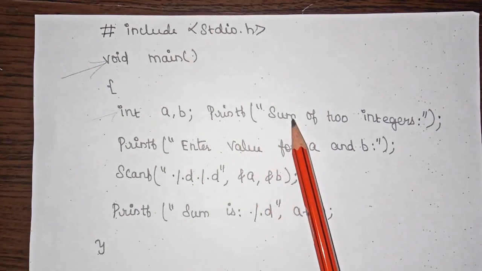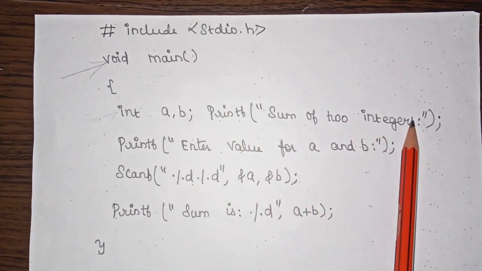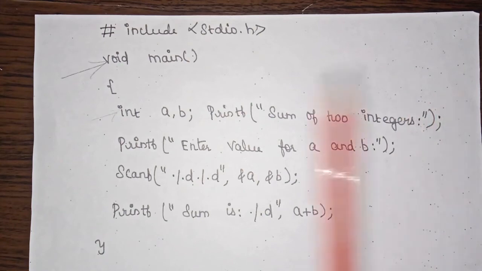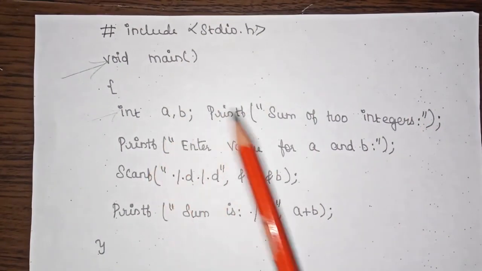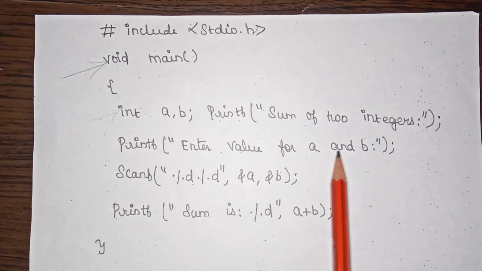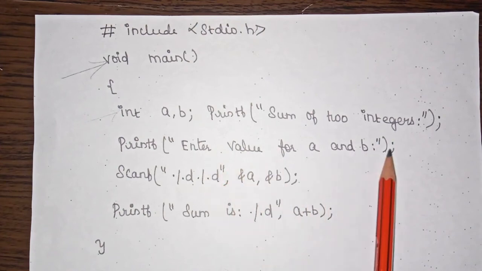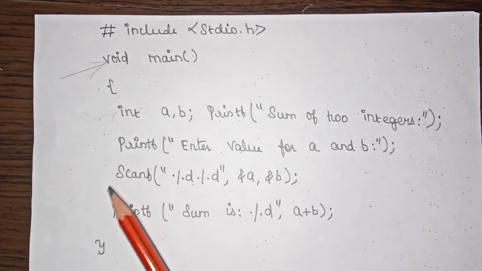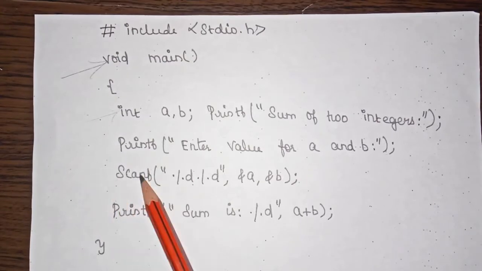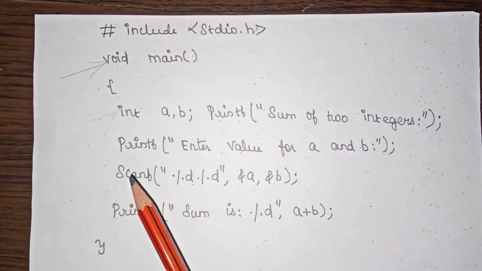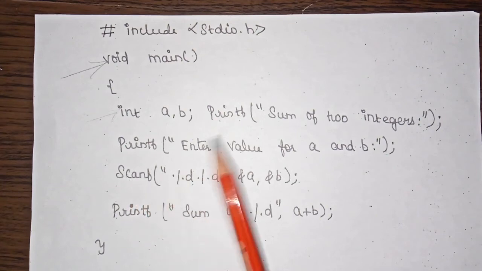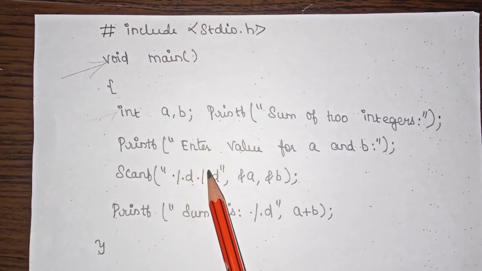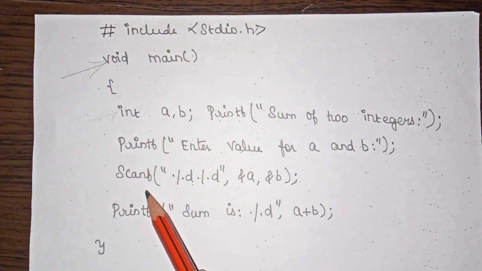So in the output, initially "sum of 2 integers" will be printed. After that your control moves to this printf statement, and here it says enter values for a and b. So this will also be printed as output in the second line. Then coming to the next statement, the control now moves to this scanf statement, and we know what the purpose of scanf is. It is used to get input from the user at runtime. Whenever we want to give input to the program during runtime, we can use this scanf statement.